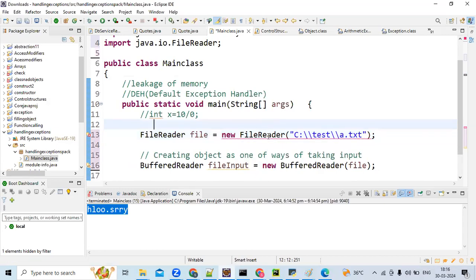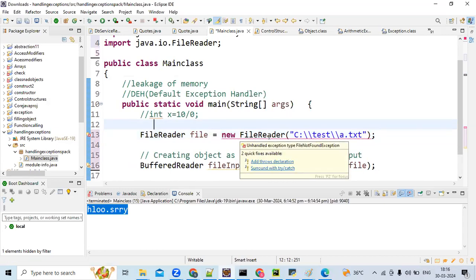Hello, Jayshri, are you there? Yes. See, this will give you a checked exception, because you are trying to access a file from Eclipse. What if the file is not there? For that you should have a try catch, or you should throw that exception, otherwise it is a compilation error. Either you need to handle it on your own, or you need to delegate the exception.